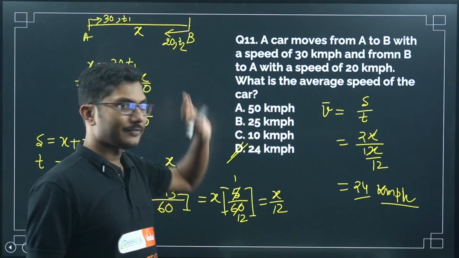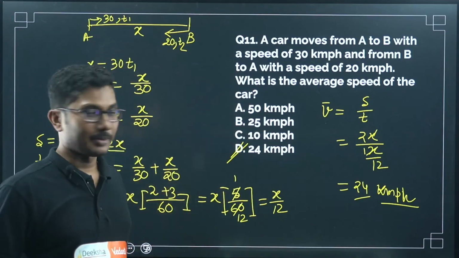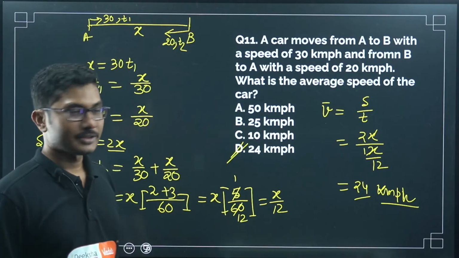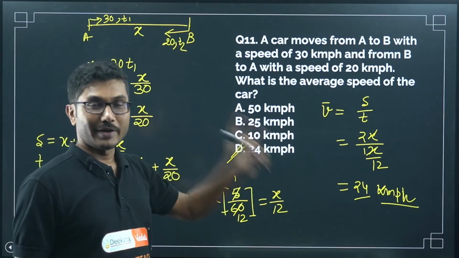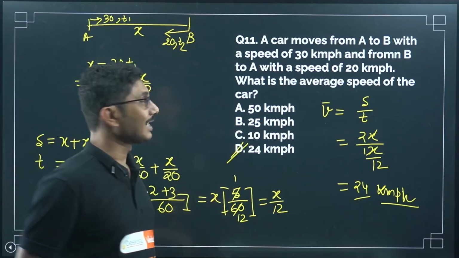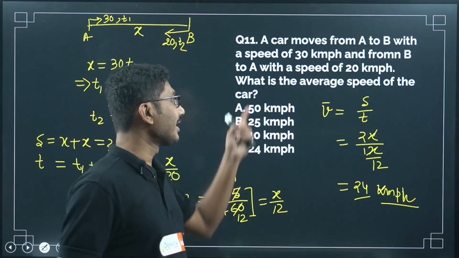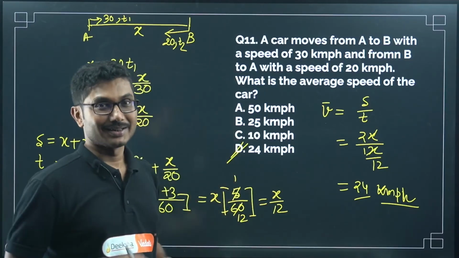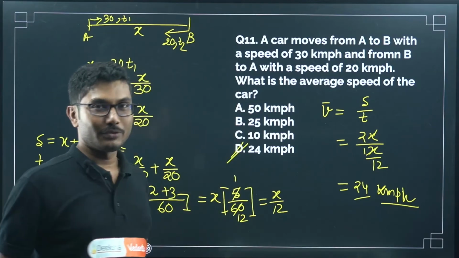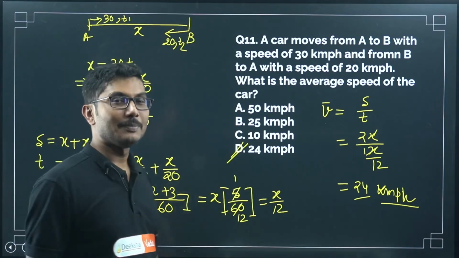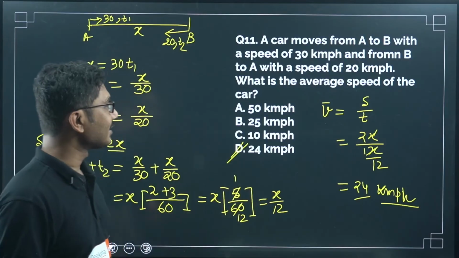All the other options are very far away. This is just a normal distractor, but these two are actual distractors. This one is an actual distractor, where most of the people will think, okay, this is the answer to calculate average. You are not studying in class 5 where you can simply find average like this, right? So you are now a PU2 student. You are appearing for exams, maybe repeaters. So you have to be careful while answering this question.